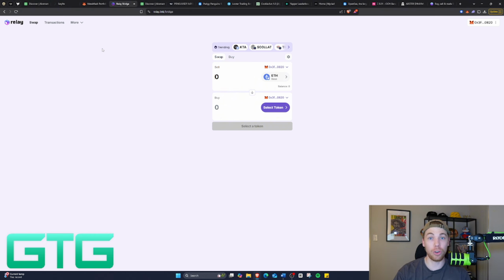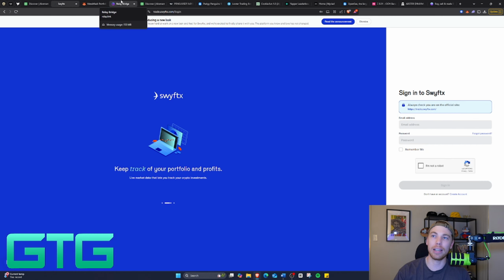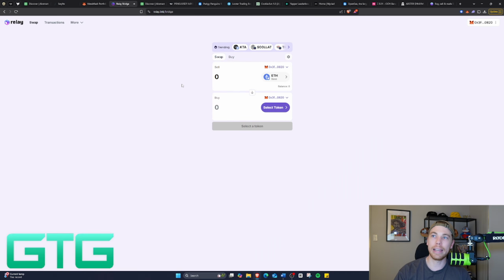So the best way to go about that, and what I've been doing now for many months with onboarding both deposits onto Abstract, but also withdrawals back into my other wallets, okay, back onto my centralized exchanges, is using relay.link/bridge. And again, it's up the top here, guys, relay.link/bridge. This platform is the best, and it's by far my favorite to use.